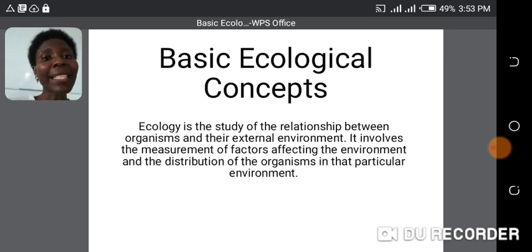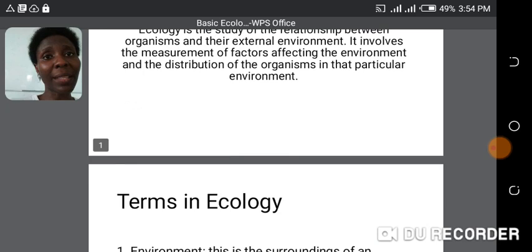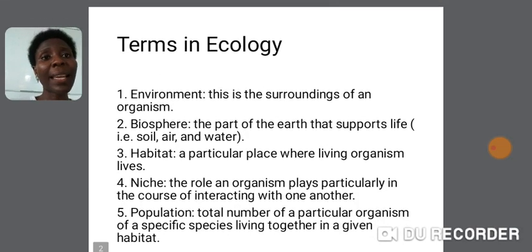And not just that, it involves the measurement of these biotic and abiotic factors affecting the environment and the distribution of the organisms. So we're also looking at the distribution of the organisms in that particular environment. So basic ecological concepts entails studying the relationships as well as the measurement and the distribution of organisms within the environment.